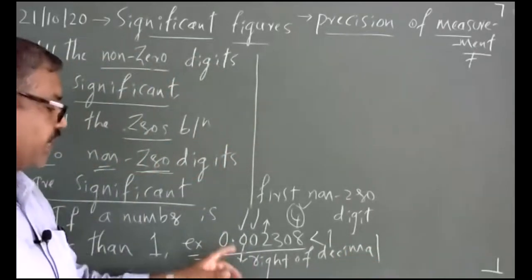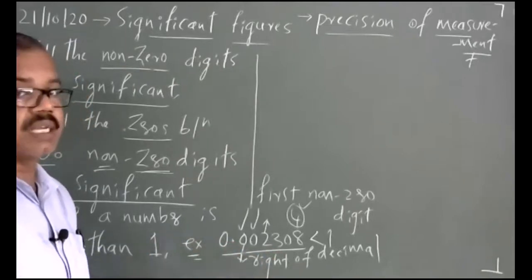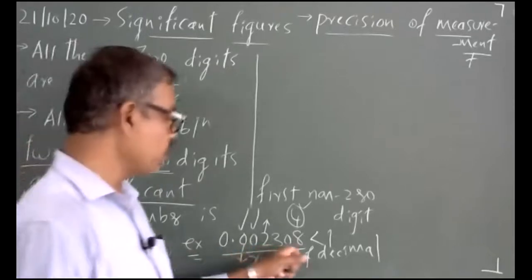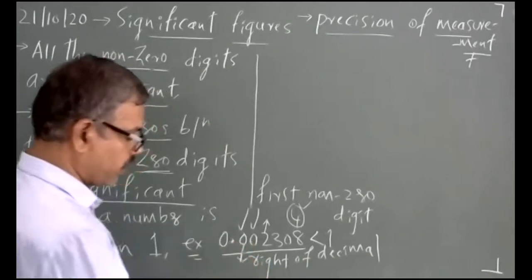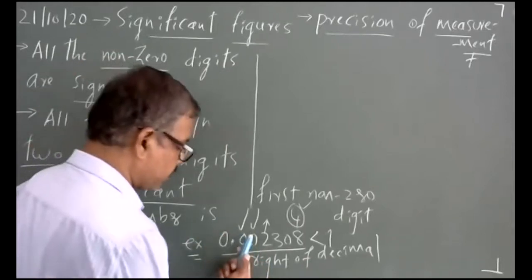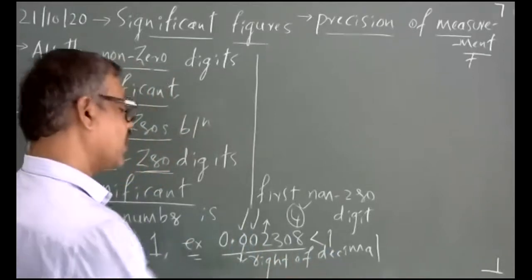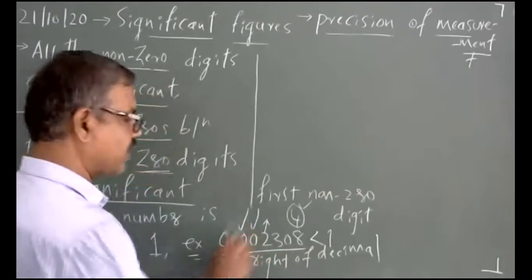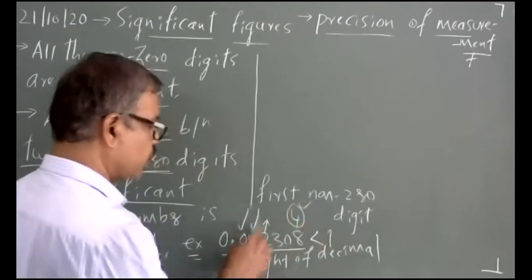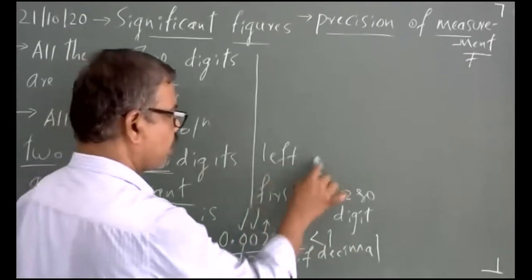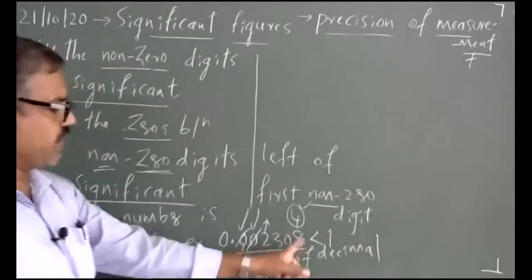What I'm making a statement is, you have a number less than 1. When you have such a number, what is the significant figure? Significant figure says that 4. Why 4? I need to apply the condition. You have a decimal point here. Immediately right side of the decimal point, there is a 0. This 0 is right of the decimal point. You have to neglect it. And if at all you have a 0 which is to the left of the first non-zero digit, 2 is the first non-zero digit, this 0 is to the left of the first non-zero digit. Hence, this 0 is also neglected. Hence, my significance is 4.